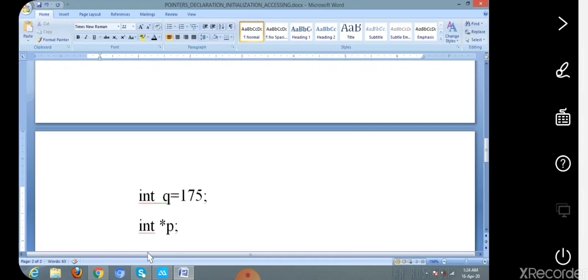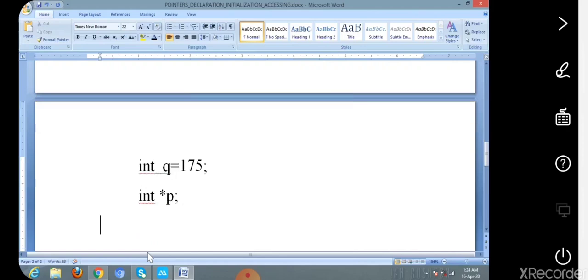First of all, we initialize the normal variable. Now we have to initialize the pointer variable, but before initializing it, we first declare the pointer variable, that is data type followed by star symbol p. After that declaration, I have to initialize the pointer variable, that is p equals. For that, we need the address operator.